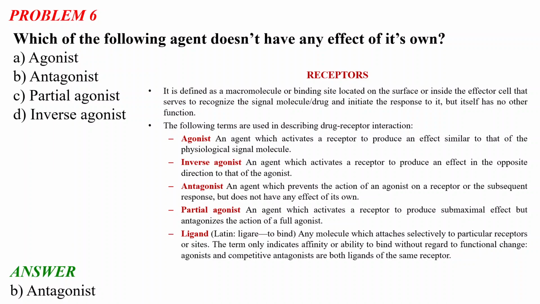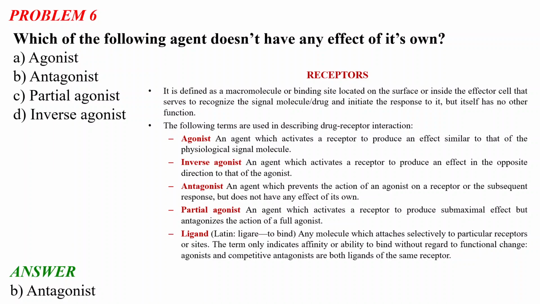Okay, and what is the antagonist then? An antagonist prevents the action of an agonist on a receptor and the subsequent response, but does not have any effect of its own. So the antagonist molecule does not have effects of its own at all, but it will prevent the action of the agonist on the receptor.